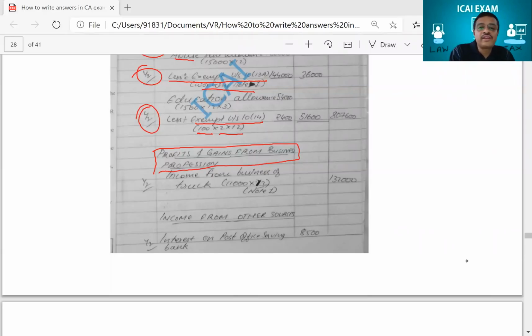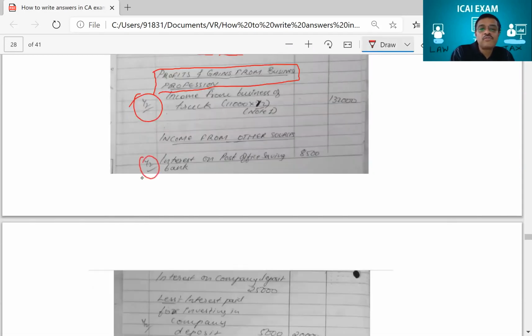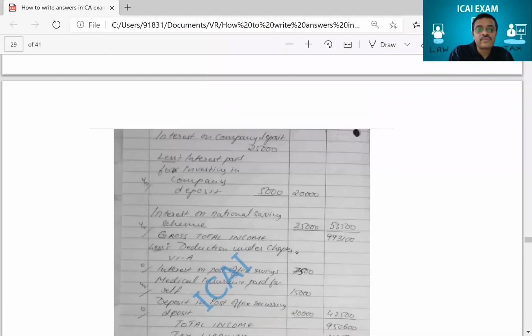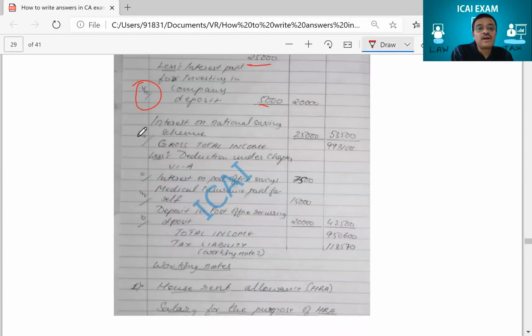Then again, for the student writing about the truck, the examiner has given half mark for writing about that. Then income from other sources, for telling that for the post office, for taking that amount, the examiner has given half mark. Then the deduction for that interest, you got company deposits and you get half mark for showing that you can minus the admissible expense. So here he has done the admissible expense. Then he has written here about interest on savings scheme, half mark. See, for every item the student has taken, the examiner has given half mark for that.